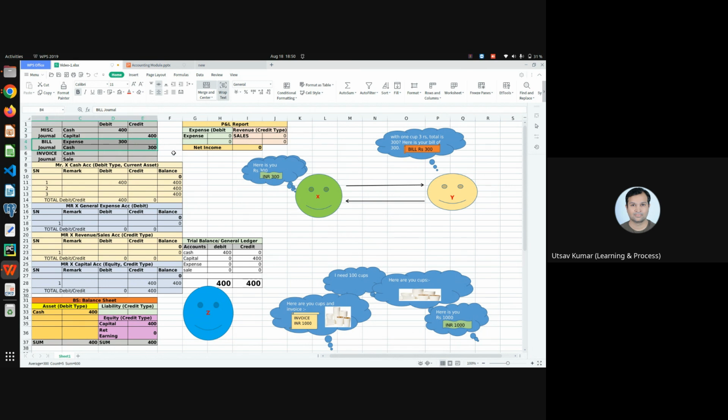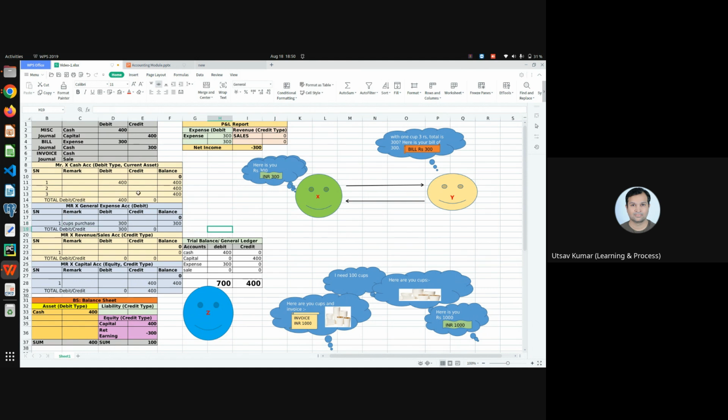Now we'll do the ledger posting. So we'll do a debit of 300 in the expense. You can see I am doing a debit. Just as I did a debit, your expense increased to 300 rupees. This is what we want because we made an expense. After a month, if I want to know how much I spent on purchasing cups, you can know with the balance, with the entries. So here you can write cup purchase.